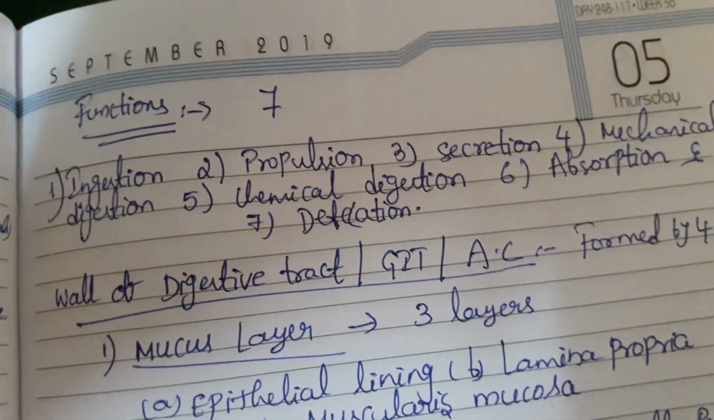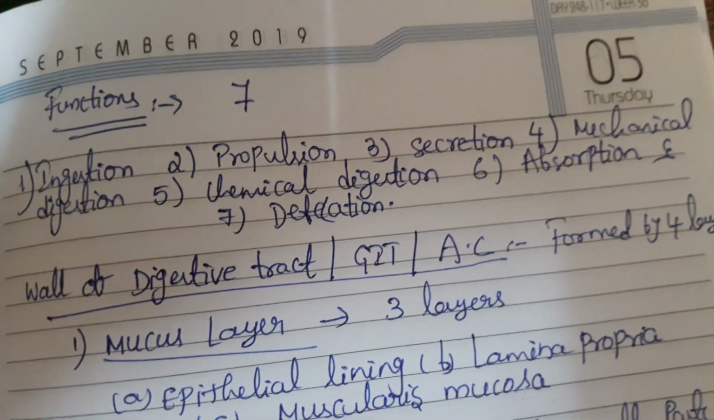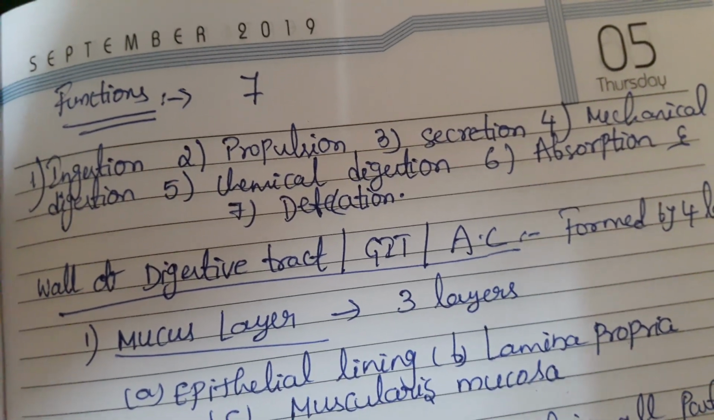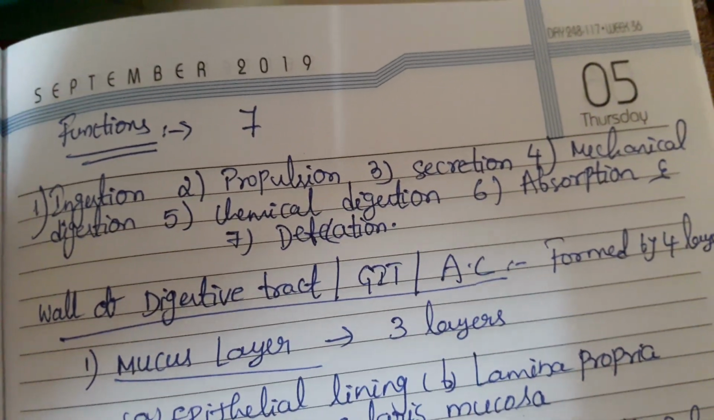And next, mechanical digestion. Mechanical digestion is nothing but the process of physically breaking down food into smaller pieces. So this process actually begins at the mouth itself. Why?